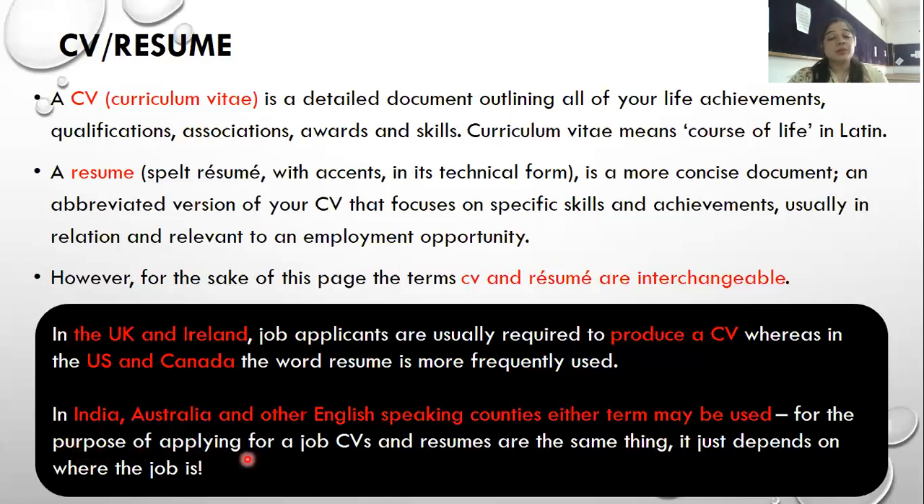We use it for the purpose of applying for a job. CVs and resumes are the same thing. It just depends where the job is. So depending on the company, depending on the employer, you rewrite or edit your resume or CV.